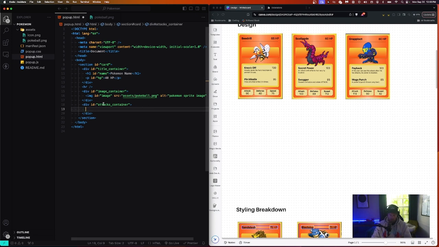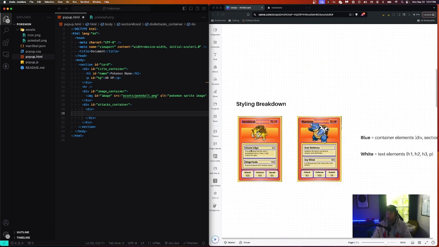So I'm going to build the first one, and it's going to be a div. Okay. And then that div contains basically two different things. It has this top part, which has two pieces, right? A headline and some paragraph text, and then this bottom paragraph. Okay, so you can think of it like there's a container around these two, right? We can see that with the blue line here. And then the white elements are text elements, okay? So just to recall, we have our outer container, and then we have our first attack. So we're gonna build that out.